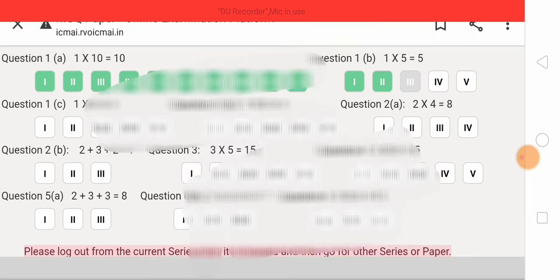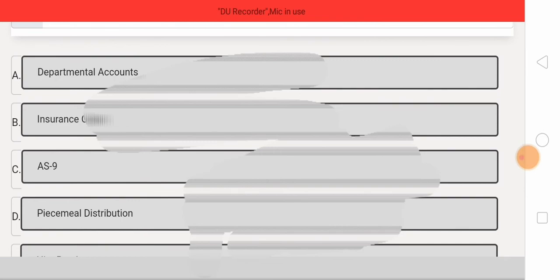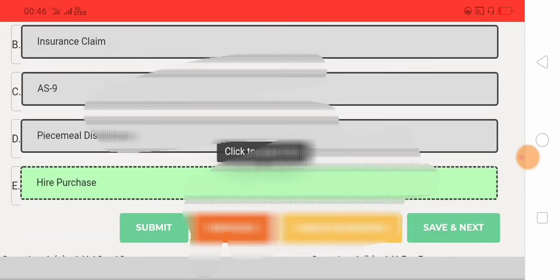So it's done, no need to worry about this. Partial repossession is hire purchase. Select this and save it. Wait for it to save.